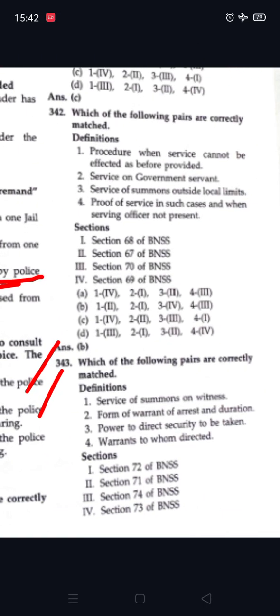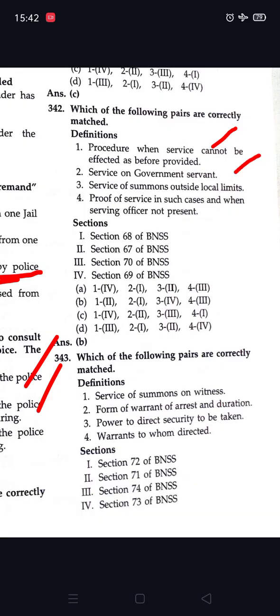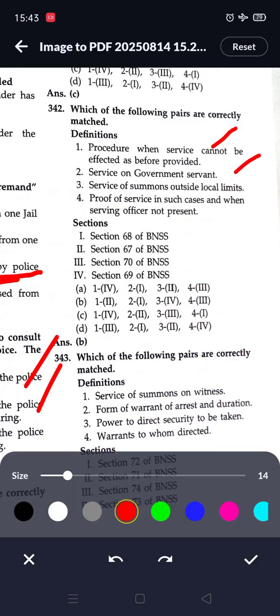Next question, which of the following pairs are correctly matched? Procedure when service of summons cannot be effected as provided is given in 67. Service on government servant is given in 68. Service of summons outside local limits is given in 69. Proof of service in such cases and when the serving officer is not present is given in section 70.